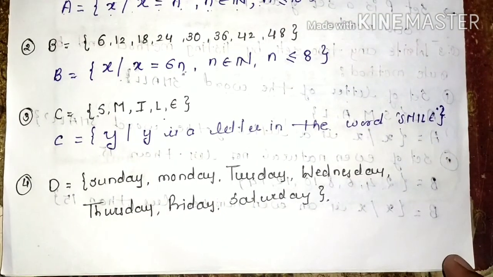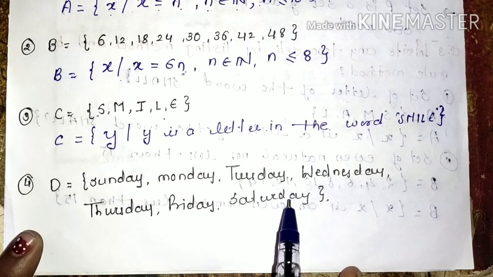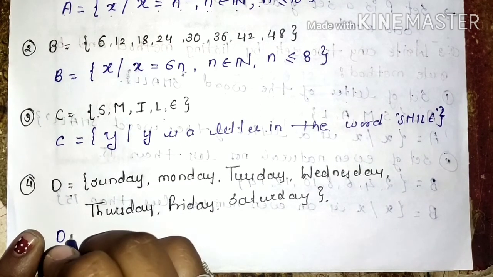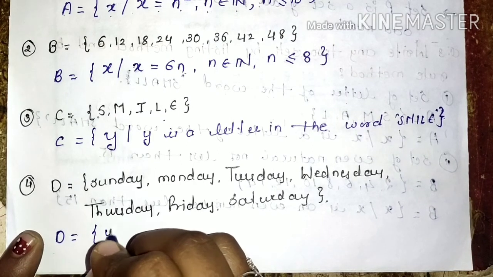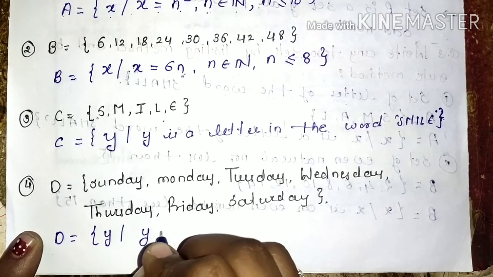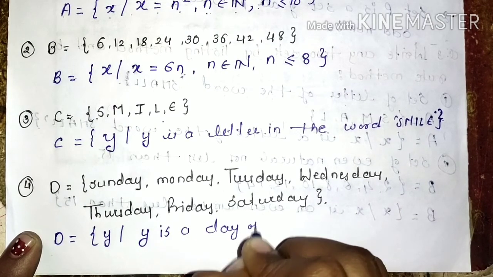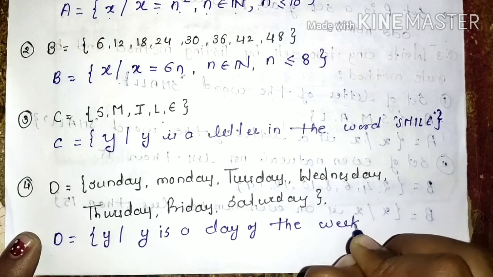Next, D is a set given as days of the week. So यहाँ पे by rule method how to write D is equals to, let us take general variable as y. y is a day of the week. Easy है.